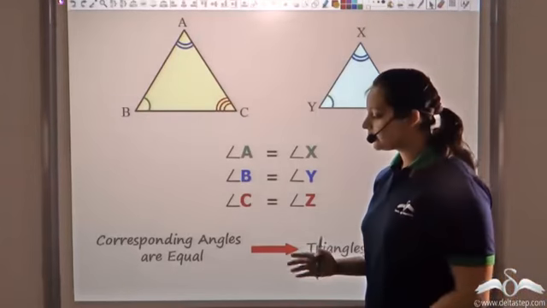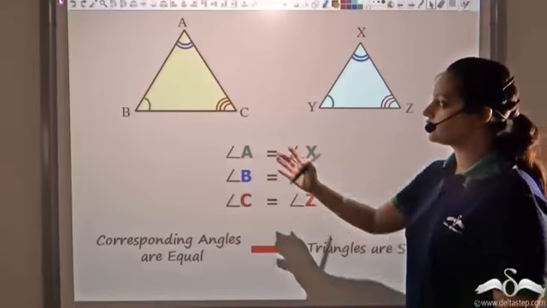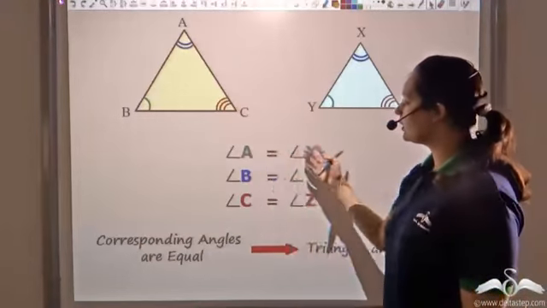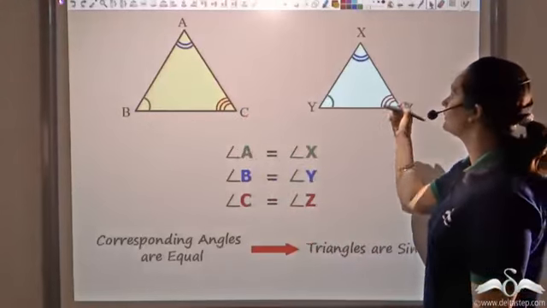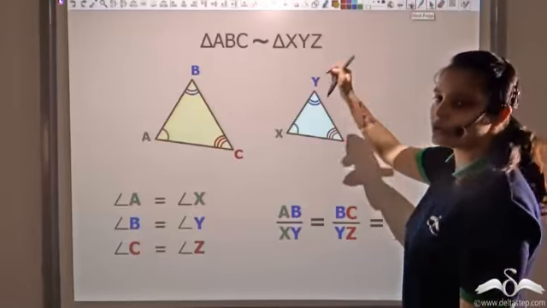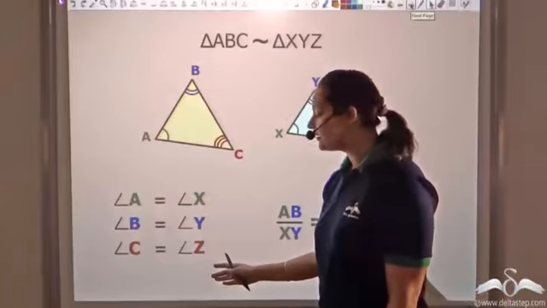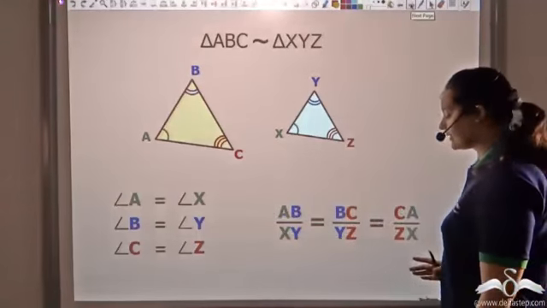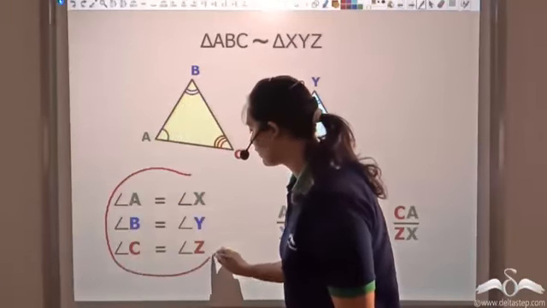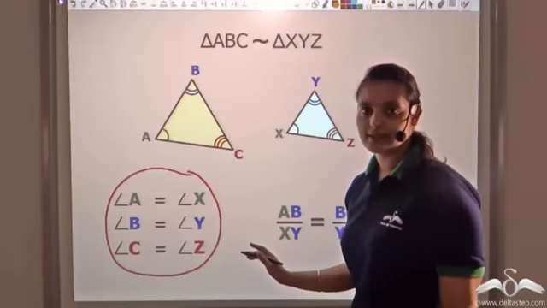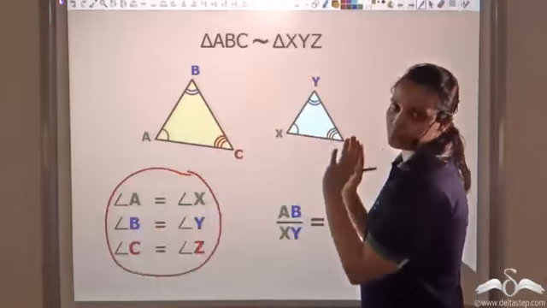We have seen that if corresponding angles are equal, then that implies that triangles are similar. So if you have two triangles with equal corresponding angles, then I can say that these two triangles will be similar. We had also seen that when two triangles are similar, the corresponding angles are equal and the ratio of the corresponding sides is the same. Now we know that if the corresponding angles are equal, then that implies that triangles will be similar. So this alone is sufficient to prove similarity.